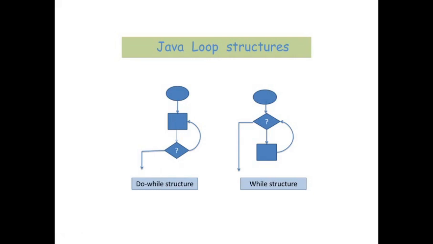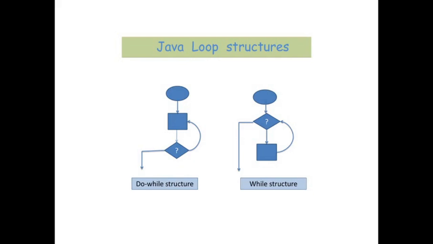Now when we consider the while structure, in while, the condition of the loop is checked prior to going inside the loop's body. It will be checked first. Suppose in this case, in do while, I just want to check whether a number is greater than 0 or less than 0.